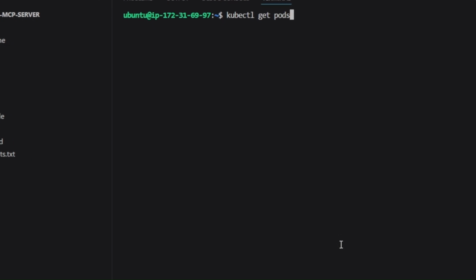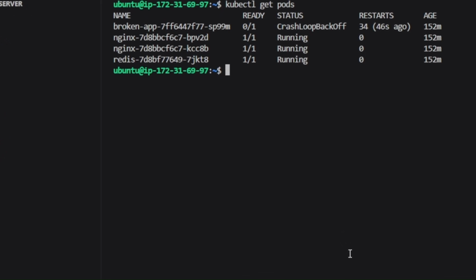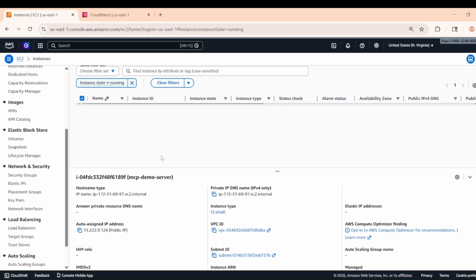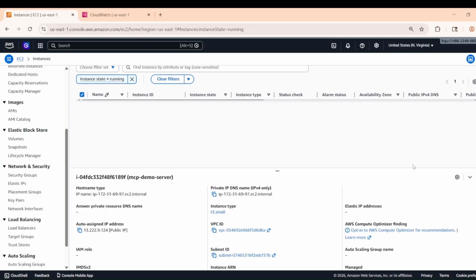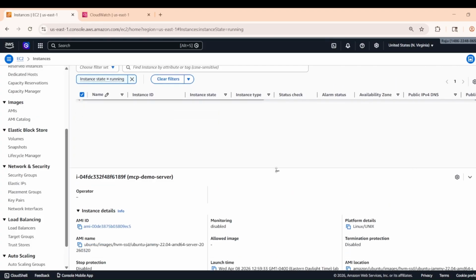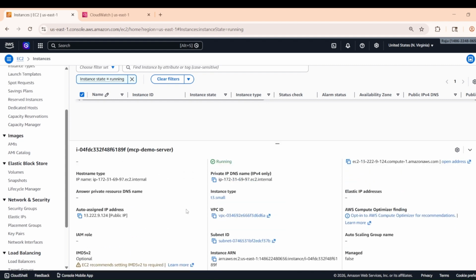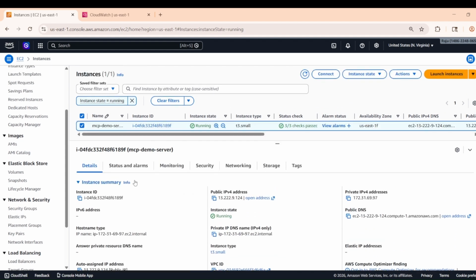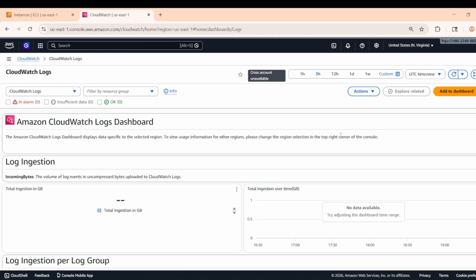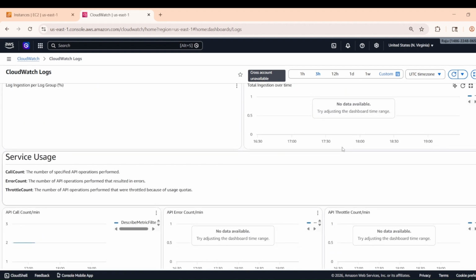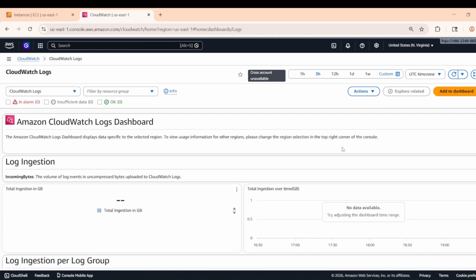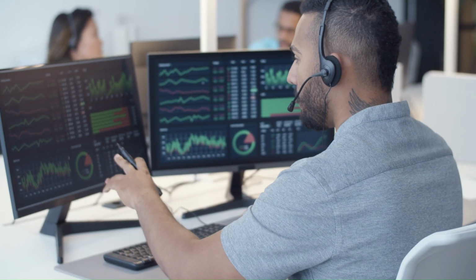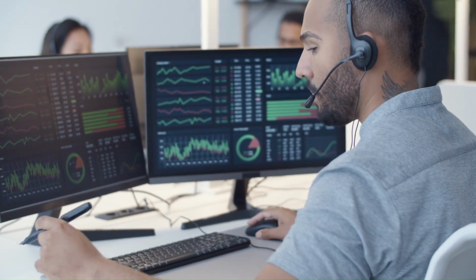Something breaks at 3 a.m. You open kubectl in one tab, the AWS console in another, Docker logs in a third, CloudWatch in a fourth. You're switching between all of them, copying outputs, piecing together what happened, manually. A pod is crashing. 14 restarts. What broke it? You switch to Docker logs, then CloudWatch, then AWS Cost Explorer to see if anything scaled unexpectedly. 45 minutes later, you finally have a full picture.